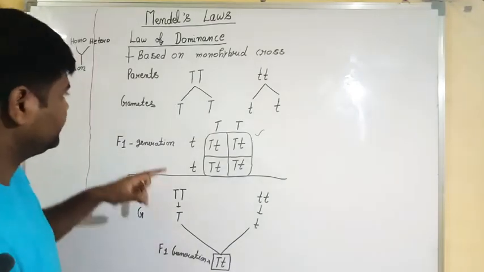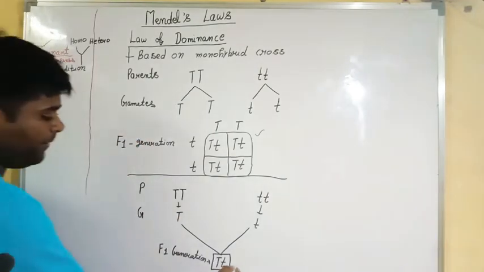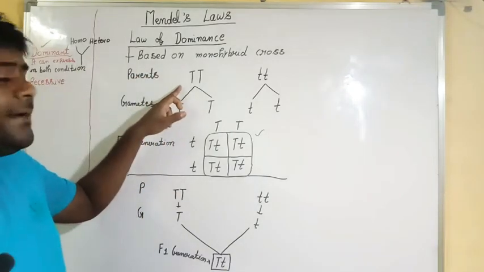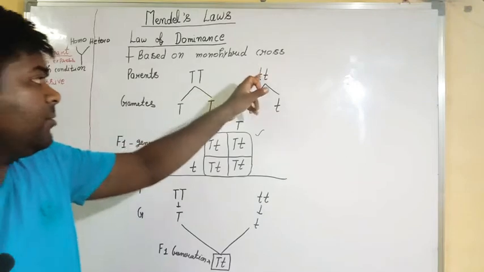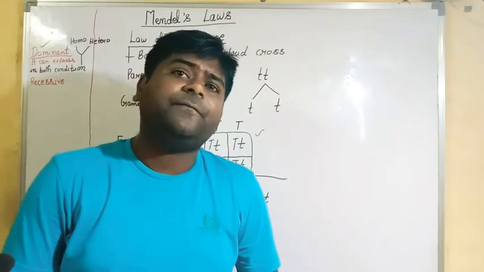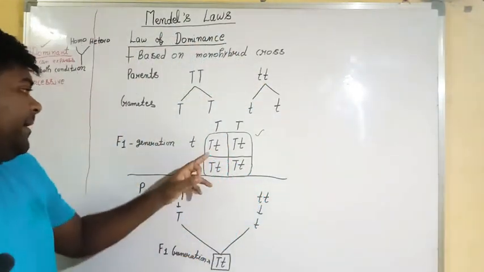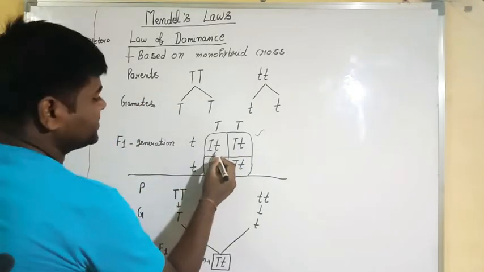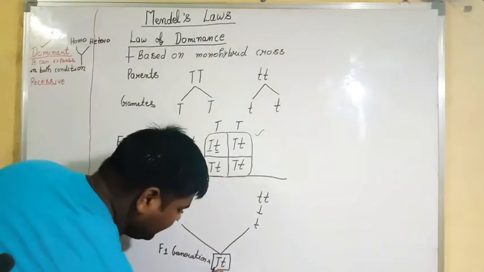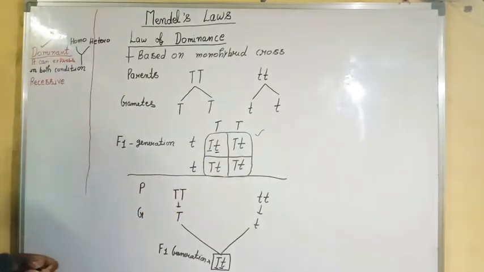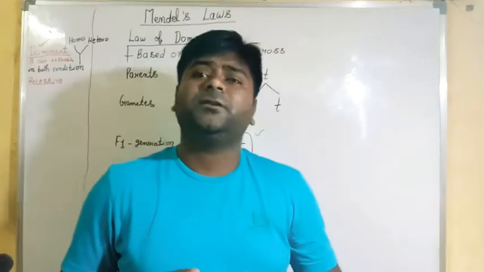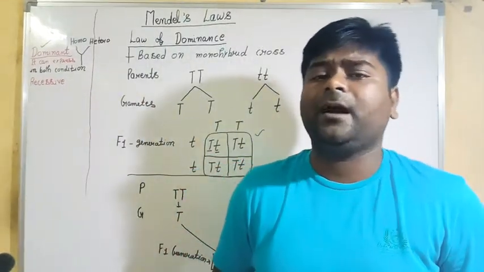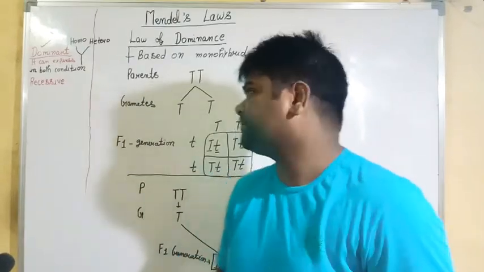Okay, see that one. Here you have to focus that homozygous dominant and homozygous recessive in the F1 generation are converting into heterozygous: capital T, small t here, capital T, small t here. That is the first observation we can get immediately after making this. Easy?